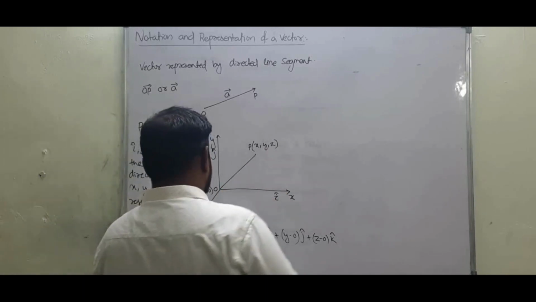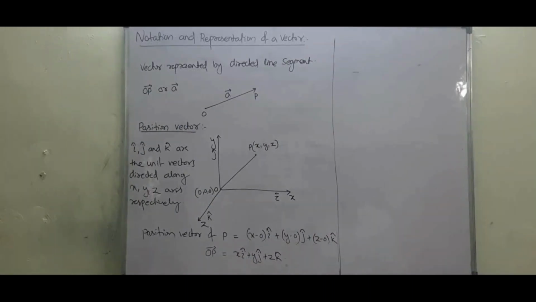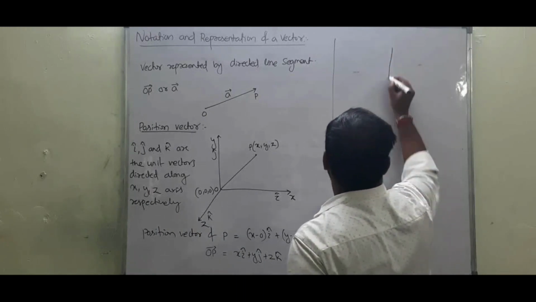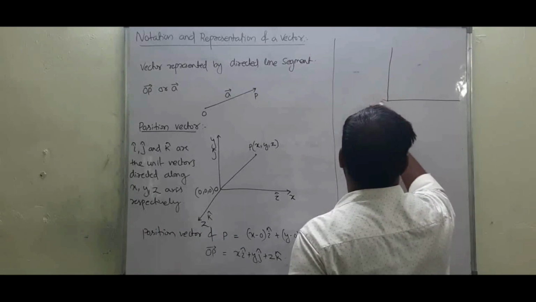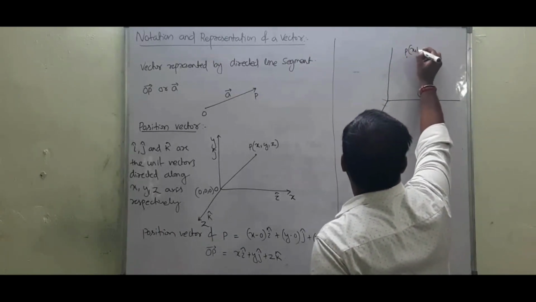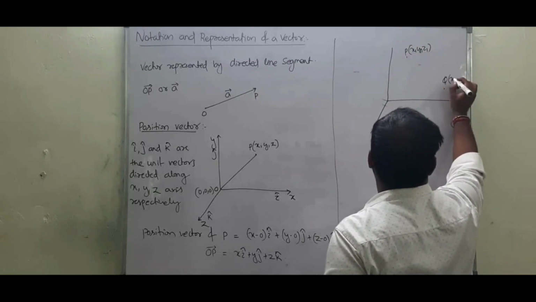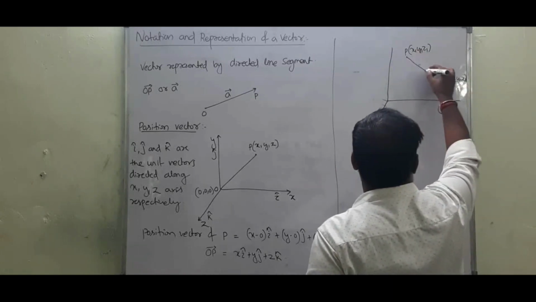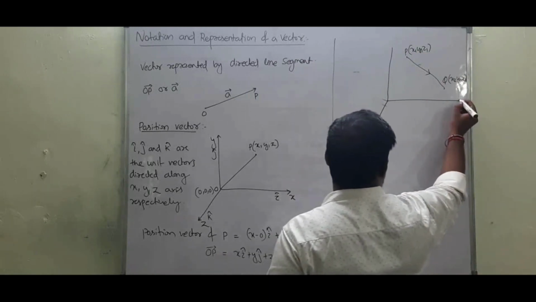Clear? So if this is the position vector of point P, now the next term is, if 2 points are given, let's suppose 2 points in a Cartesian plane, P with coordinates x1, y1, z1 and Q with coordinates x2, y2, z2, then we have to find PQ vector. So what will be the value of PQ vector?